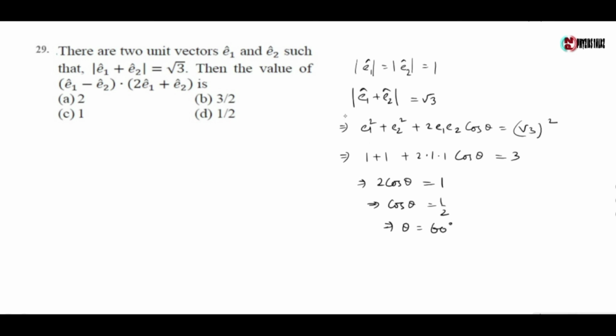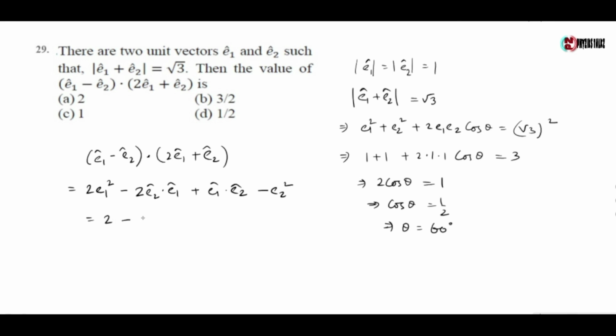So the angle between e1 cap and e2 cap is 60 degrees. Now the relation (e1 cap minus e2 cap) dot (2e1 cap plus e2 cap) is equal to 2e1 square minus 2e2 dot e1 plus e1 dot e2 minus e2 square, which gives 2 minus e1 cap dot e2 cap minus 1, which gives 1 minus |e1||e2| cos theta, which is equal to 1 minus cos 60 degrees, which is 1 minus half, which is half. So the answer is option D.